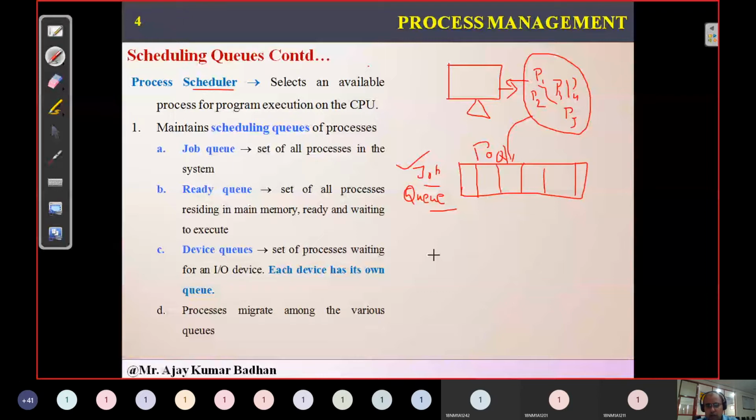Same way here also the scheduler will pick the processes from this particular job queue. It's very big in size. Don't assume that we have only these slots. From this job queue, these processes are taken. If you qualify the written exam, you will be removed from this job queue and transferred into your ready queue. This is your ready queue. It means you are ready to face the interview, but the interviewer should be in idle state so that he can conduct the interview for you.